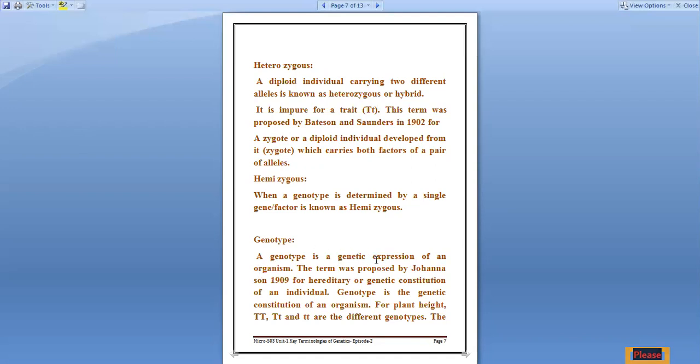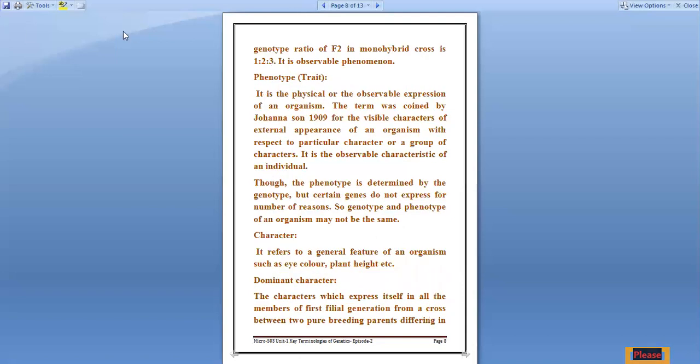So a genotype is a genetic expression of an organism. The term was proposed by Johannsen in 1909 for the heredity and genetic constitution of an individual. Genotype is the genetic constitution of an organism. For plants, capital T and small t, tallness and dwarfness, are different genotypes. The genotype ratio of F2 in a monohybrid cross is 1:2:1, and it is an observable phenomenon. We can see whatever changes appear.